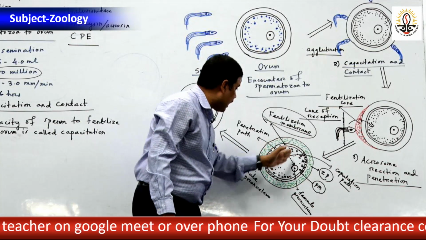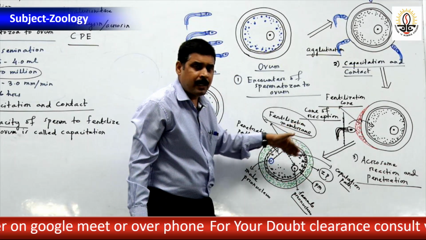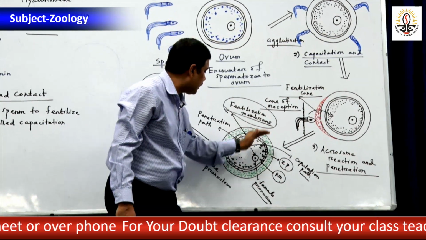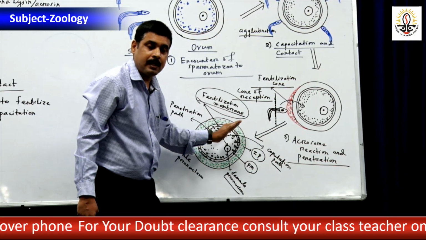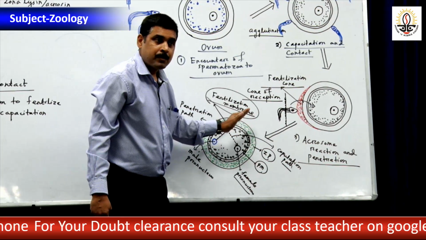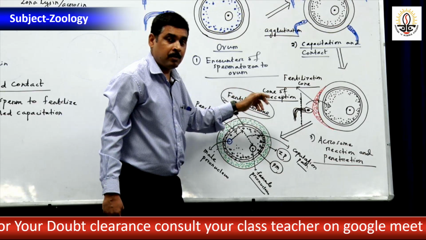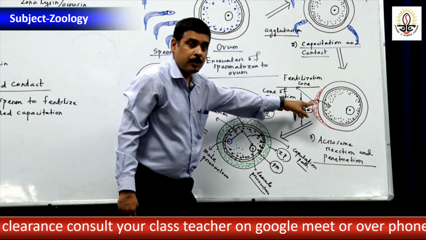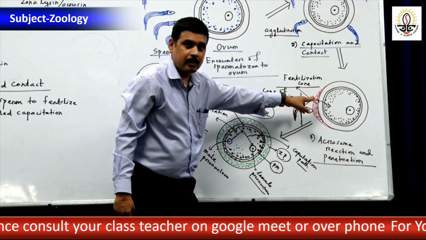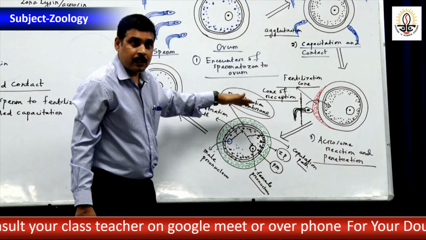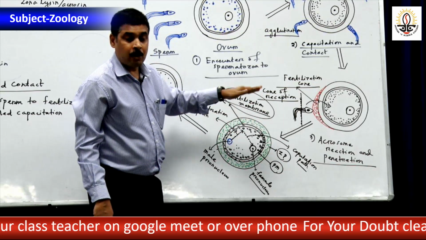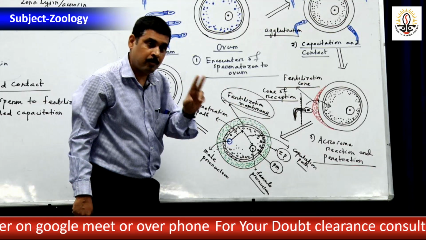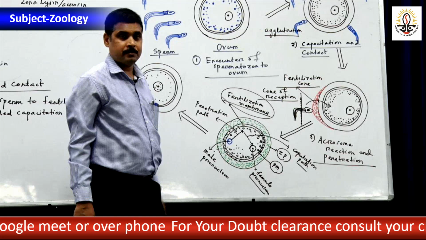And how will the cortical granules release? Secondly, when the calcium ion enters, the cortical granules will be released and deposited, and then polyspermy will be prevented. That is known as the second block. You have to remember two blocks. Due to sodium ion, first block, another sperm will not enter. Secondly, due to release of cortical granules, which are deposited forming the fertilization membrane, another sperm will not enter. That is called the second block. Due to two blocks, another sperm will not enter.